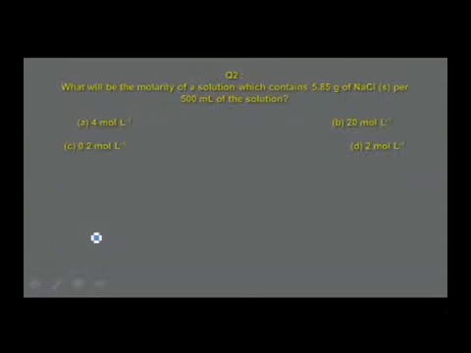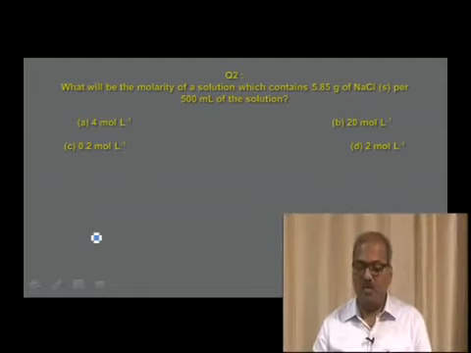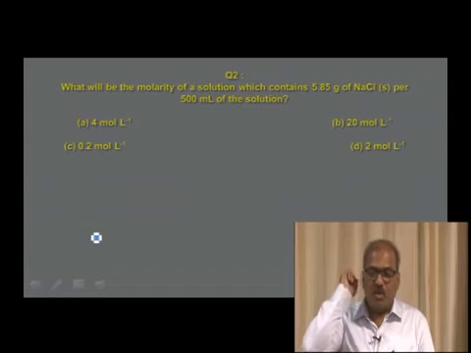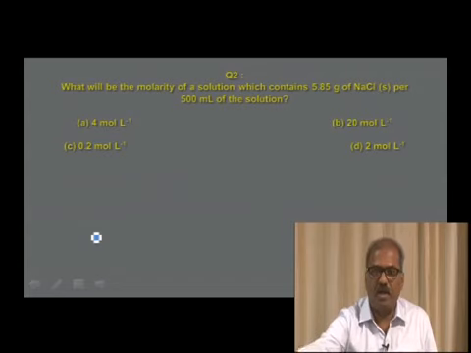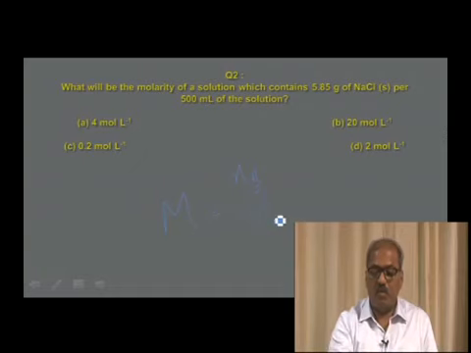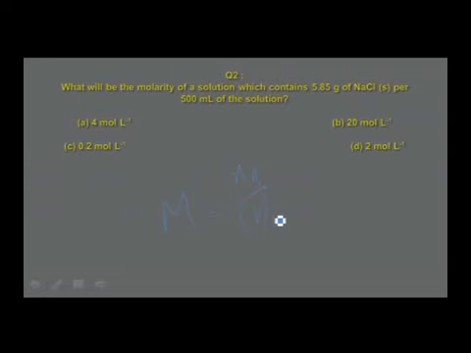The next question. What will be the molarity of a solution which contains 5.85 grams of sodium chloride per 500 ml of the solution? Options given: A 4 mole per liter, B 20 mole per liter, C 0.2 mole per liter, and option D 2 mole per liter. The question is on molarity. Molarity can be calculated by the formula M equals nB by V in liters. What is nB? The number of moles of the solute.